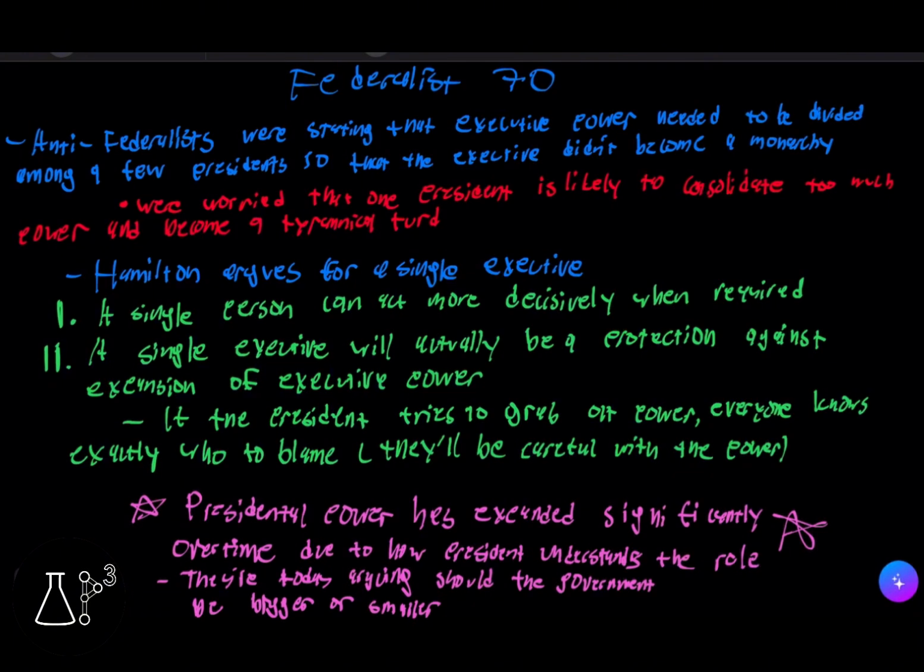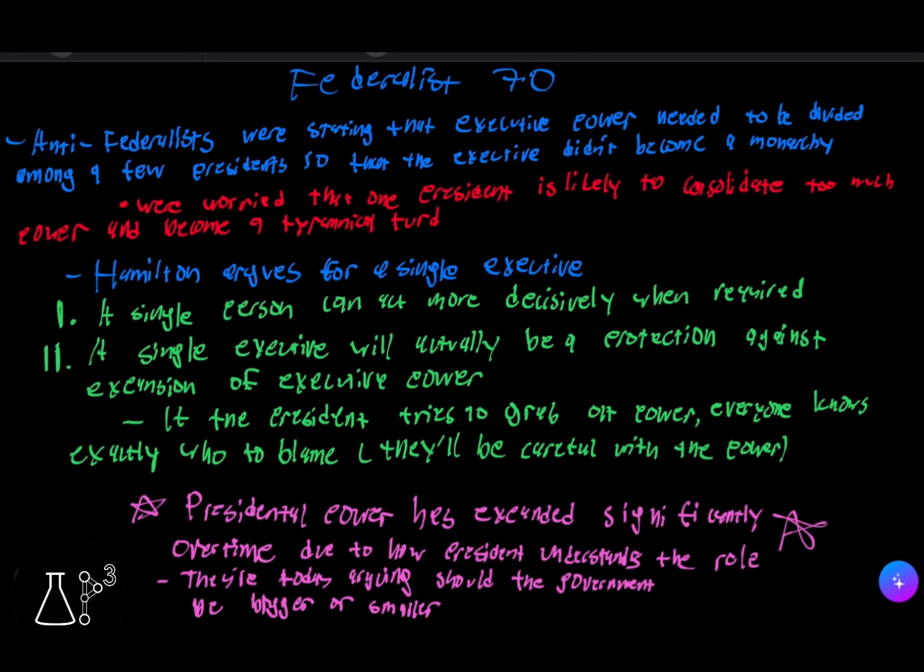However, Hamilton argues for a singular executive. He gave two reasons. One, a single person can act more decisively when required, and two, a single executive will actually be a protection against expansion of executive power, because if the president tries to grab at power, everybody knows exactly who to blame, so they'll be more careful with that power.